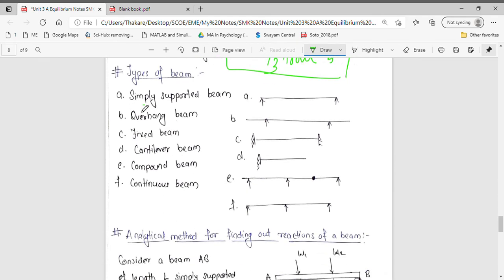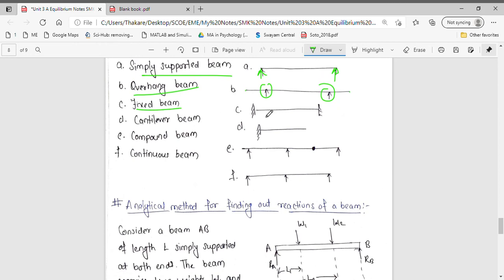Simply supported beam is when both ends of the beam are simply supported. Overhang beam is when the ends are not supported but there are two intermediate supports on the beam. Fixed beam, when both the ends of the beam are fixed. Cantilever beam, when one end of the beam is fixed and one end is free. Compound beam is when there are different types of supports on a beam.